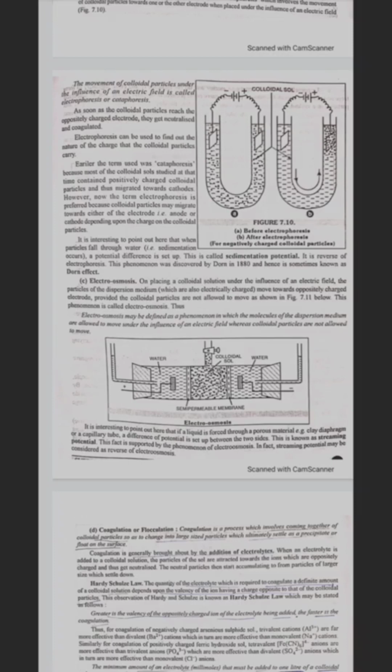It is interesting to point out here that if a liquid is forced through a porous material, clay diaphragm, or a capillary tube, a difference of potential is set up between the two sides. This is known as streaming potential. This fact is supported by the phenomenon of electroosmosis. In fact, streaming potential may be considered as the reverse of electroosmosis.